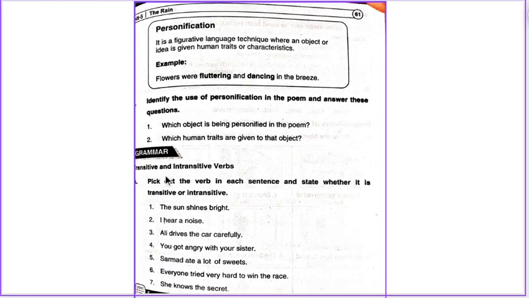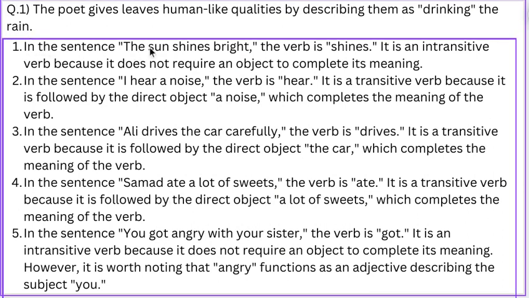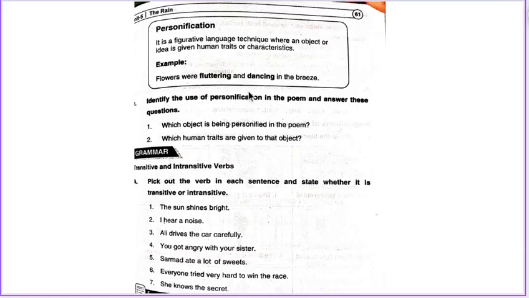Grammar. Transitive and intransitive verbs. Pick out the verb in each sentence and state whether it is transitive or intransitive. The sun shines bright. In the sentence, the sun shines bright, the verb is shines. It is an intransitive verb because it does not require an object to complete its meaning.